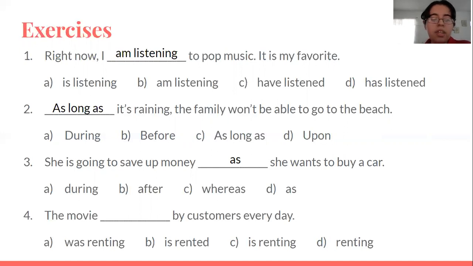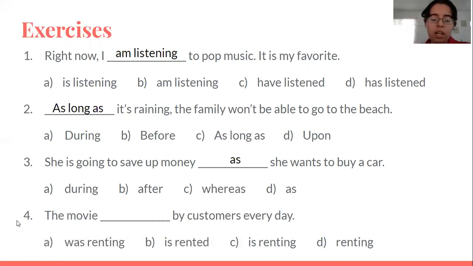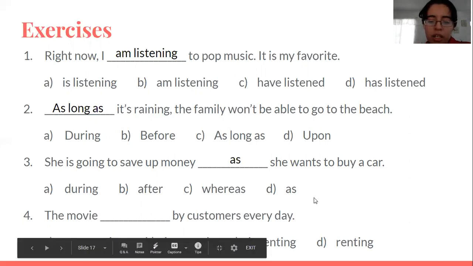Yep. And the last one, the movie, by customers every day. Was renting, is rented, is renting, renting. So here we have by customers. These are the people who do the action. So this is passive voice. And which one is a correct use of passive voice? So the movie. And it says also every day.